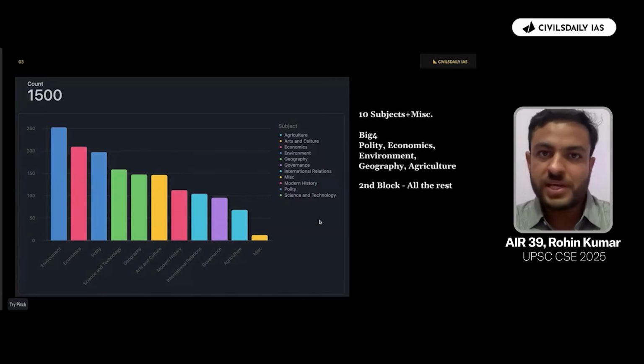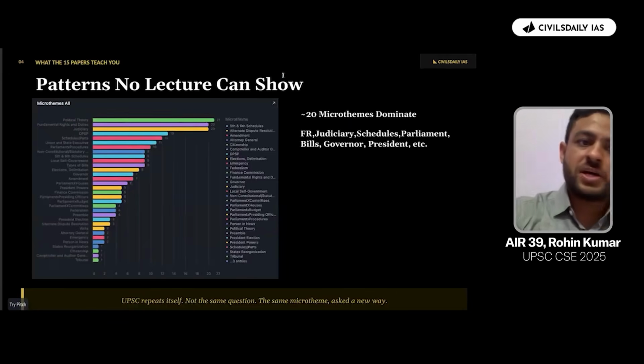So the closest that we can get into UPSC's mind is these 15 years of papers, which can help us decode and declutter things so that we can optimize our time at the last moment. We can sort of rule out all the things that we otherwise might be spending our time on.